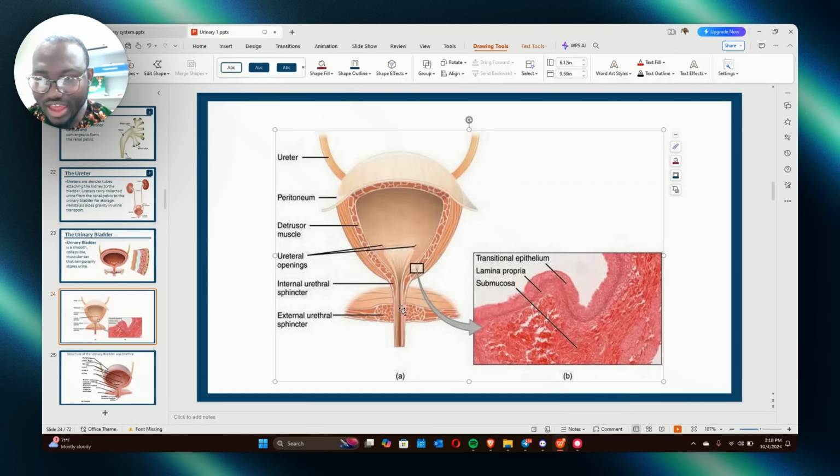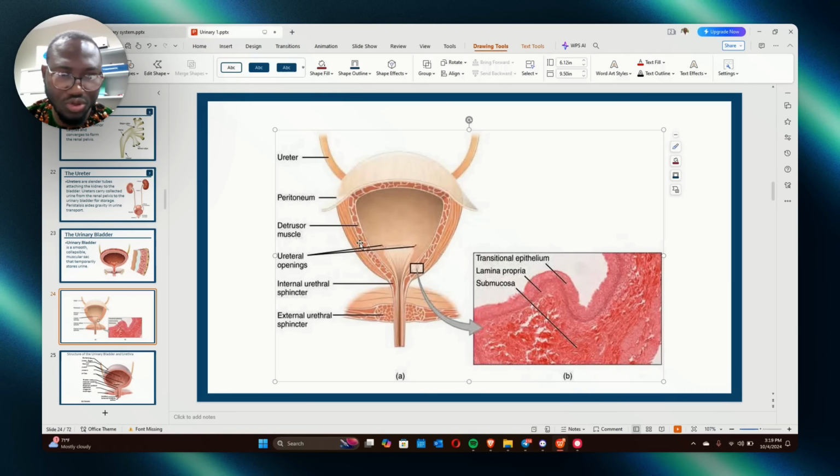Things that are part of the urethra: the external urethral orifice, the prostatic urethra, the membranous urethra, and the spongy urethra. So there are three types of urethra: the prostatic, the spongy, the membranous, and also the external urethral orifice. But is the sphincter part of it? No, the sphincter is a different muscle of its own. Know that. And also, which muscle is in the bladder? The detrusor muscle. I can't overstate this. You have to remember this.